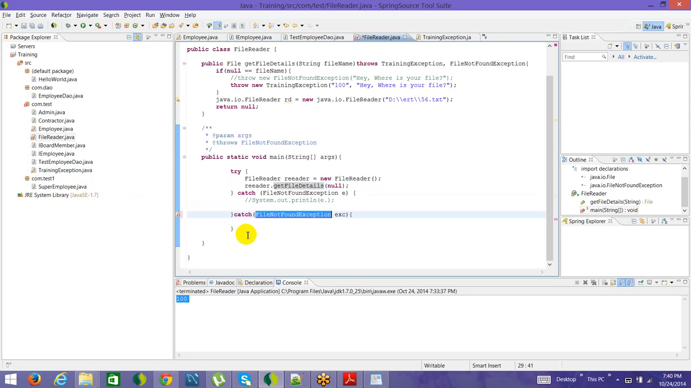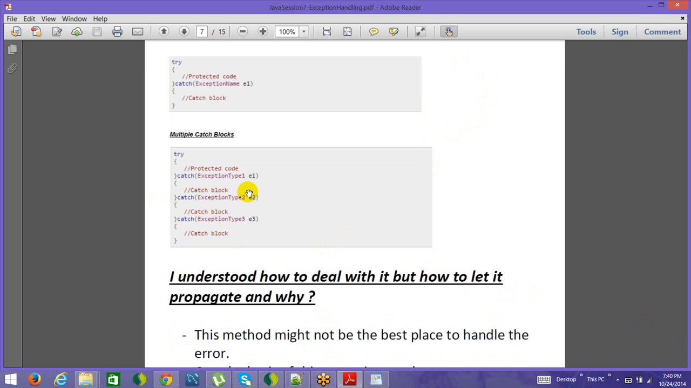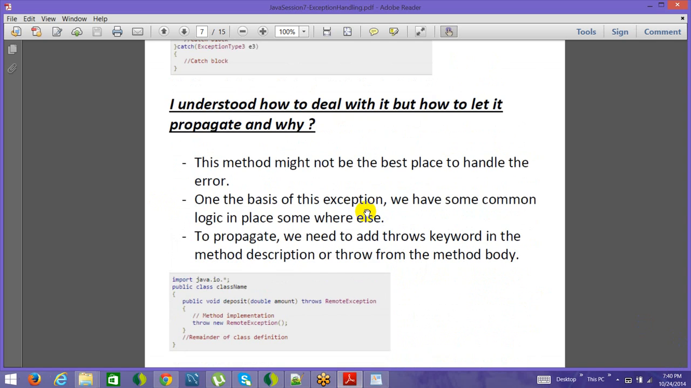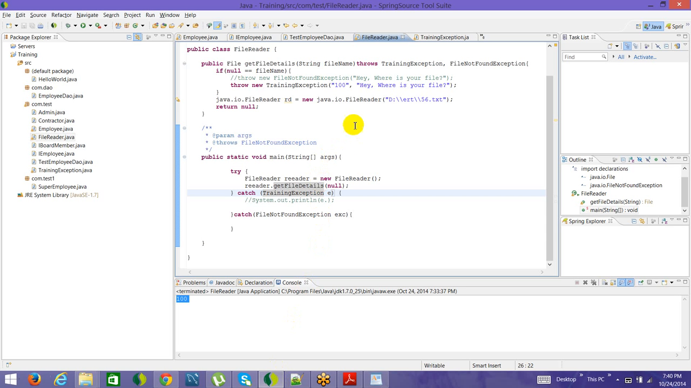So that's the importance of the order of catch blocks as well. So you can have multiple catch blocks depending on your requirements, and the order is important. So make sure that we write it properly. Okay, now I understood how to deal with it, but how to let it propagate and why. How to let it propagate is using throws, and the reason why is that maybe the place where you want to handle it is elsewhere, like say here, you're throwing it, because you can also catch it here as well, right?